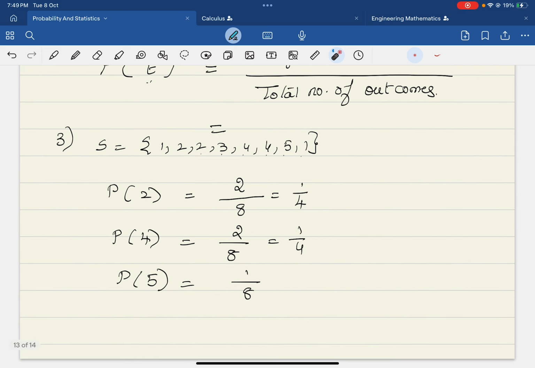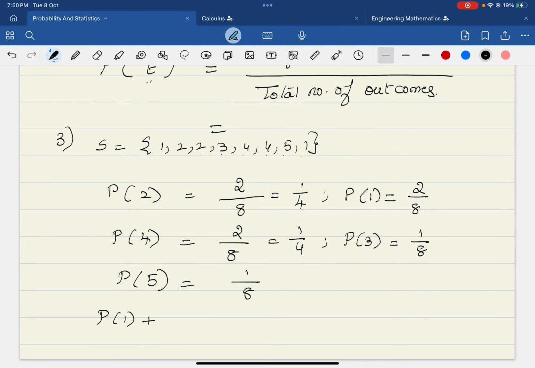Now, as I gave you this example as a random example, let us check this one also. Let us see what is the probability of getting 1 here. How many ones are appearing here? 2 times. So it is 2 over 8. Next, 1, 2 is over, I have 3 again. How many 3's are there? 1 time. So it is 1 over 8. 4 is over, 5 is over, correct? Now these are the events I want.